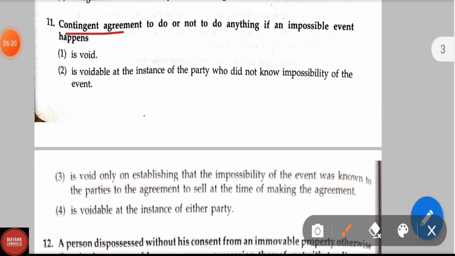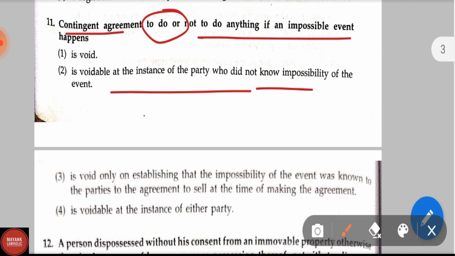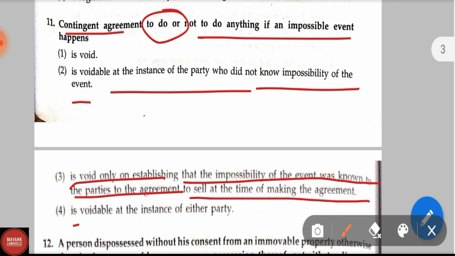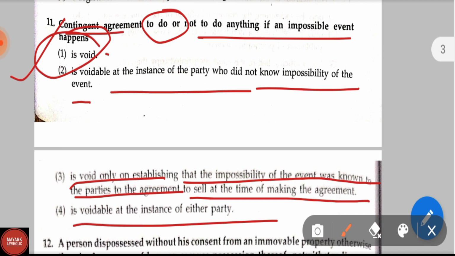A contingent agreement to do or not to do anything if an impossible event happens: is voidable at the instance of the party who did not know the impossibility of the event; is void only on establishing that the impossibility of the event was known to the parties to the agreement at the time of making the agreement. Option 4, is voidable at the instance of either party. Correct answer is option first, is void. A contingent agreement to do or not to do anything if an impossible event happens is void.